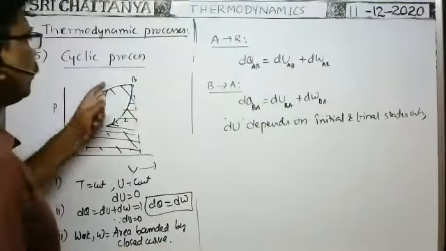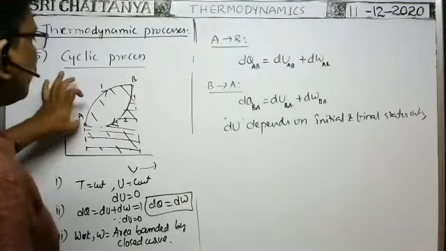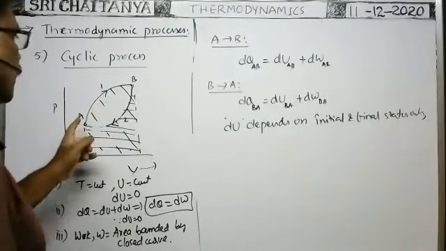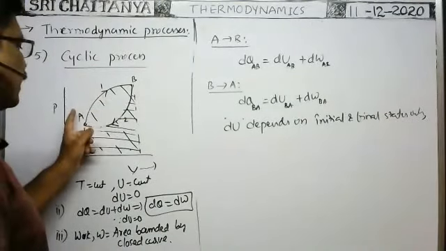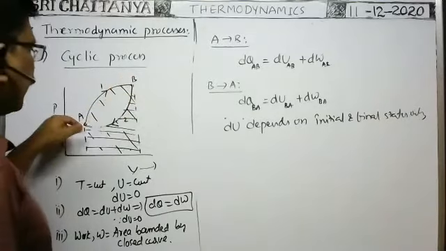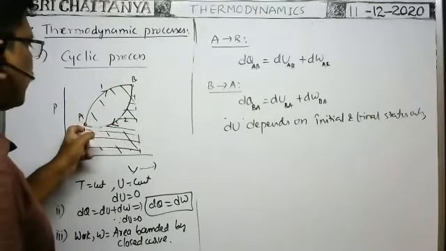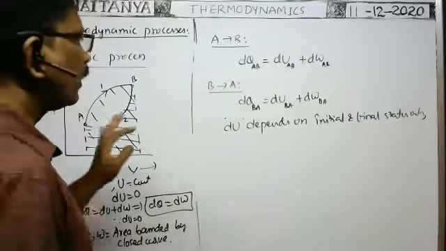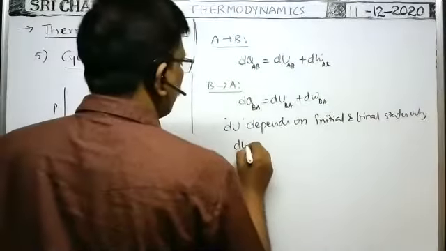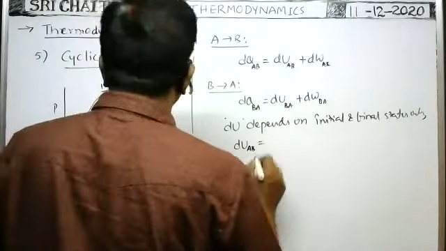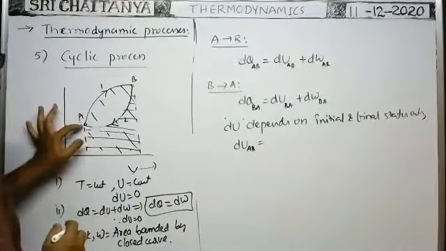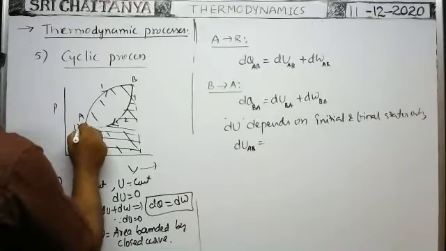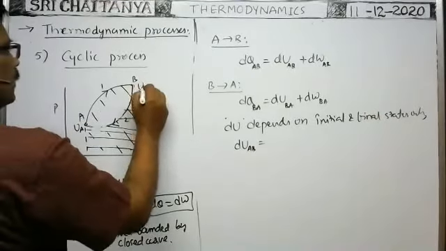Here, from A to B process or B to A process, the initial state and final states are common. Of course, from A to B, initial state is A, final state is B. From B to A, initial state is B, final state is A. As the change in energy depends on initial and final state, suppose at this point the internal energy of the system is UA, at this point UB.